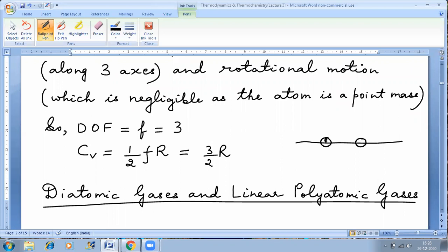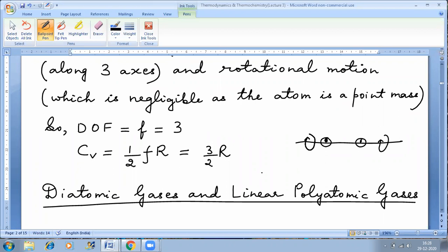This is extremely small because this is nothing but the radius of the atom of oxygen. Similarly here also. So even if it is rotating along this axis, the moment of inertia is negligible because the distance from the axis of rotation is negligible. So we can ignore the rotation, or the kinetic energy which is produced as a result of rotation, about this axis. So again, this can be ignored.